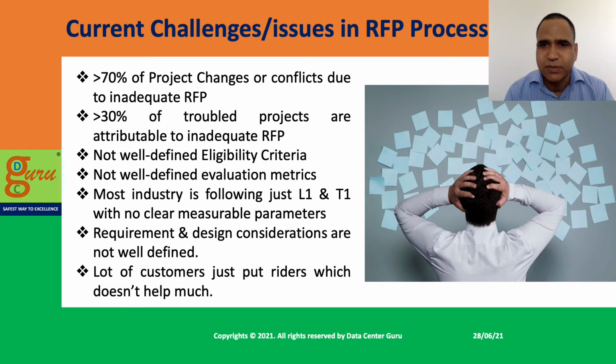These are not measurable criteria. Then people decide what is T1 on gut feeling or face value, and then it goes to another process of commercial negotiation, and whoever is the L1, that is the commercially lowest price, you select them for the project.